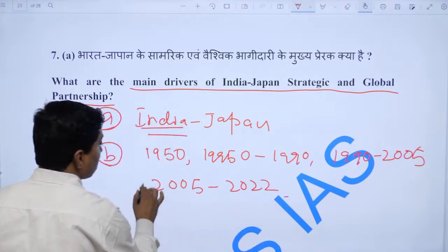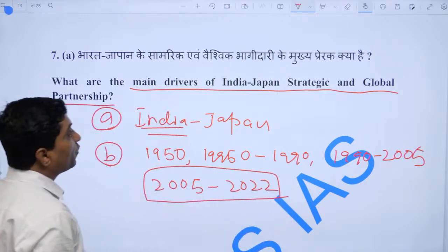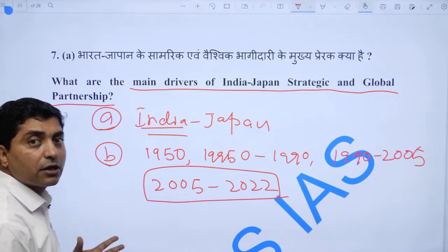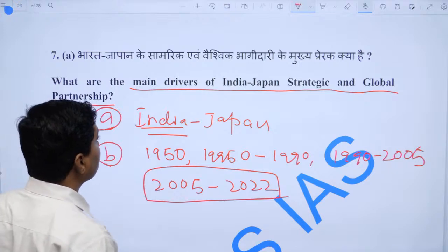In the last phase we have developed a very strategic and global partnership with Japan, right.